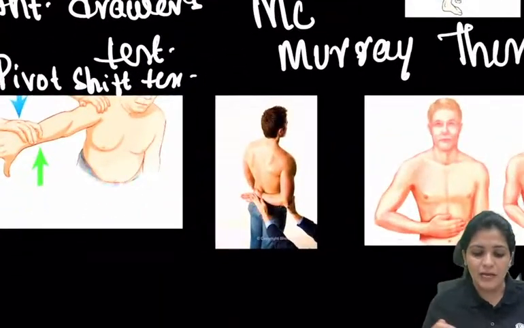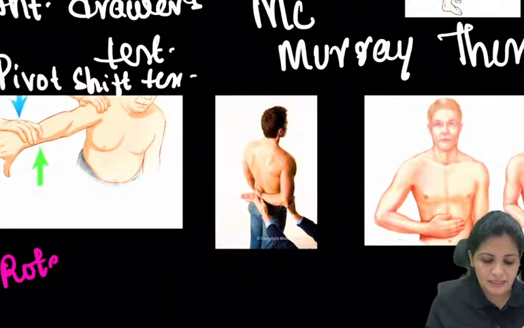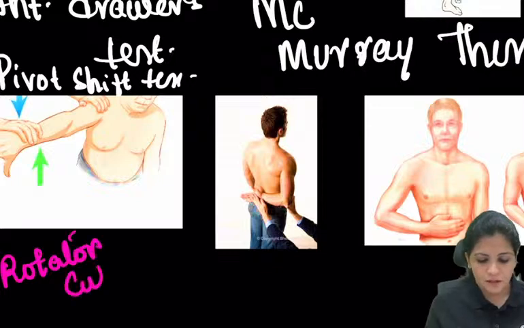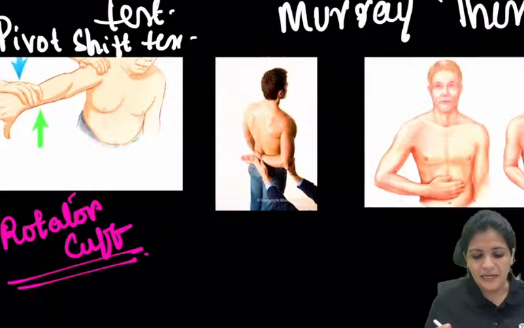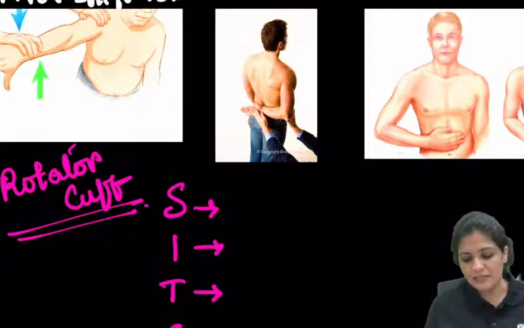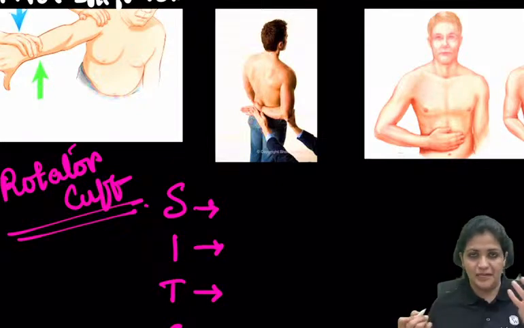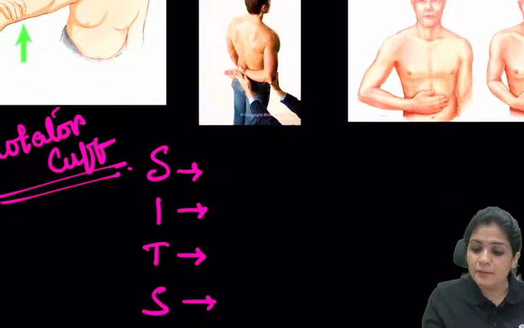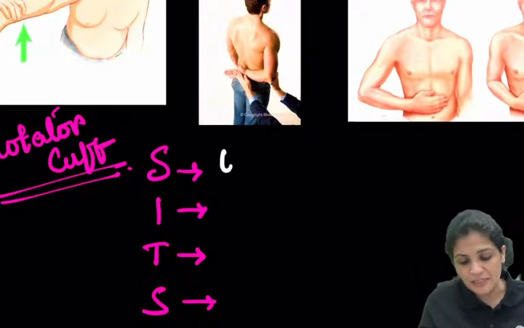And now coming to the upper limb, that is your rotator cuff. So your rotator cuff, there are four muscles, right? The SITS muscles: supraspinatus, infraspinatus, teres minor, subscapularis. That's all you know. And what you have to remember is for supraspinatus, empty can test.